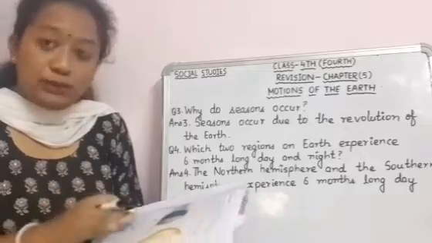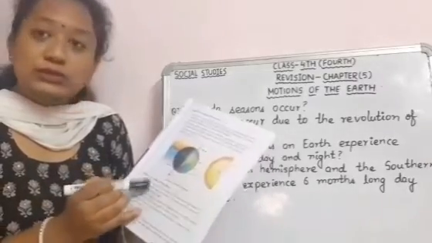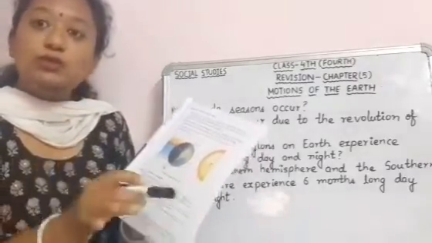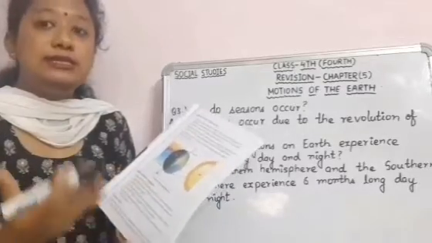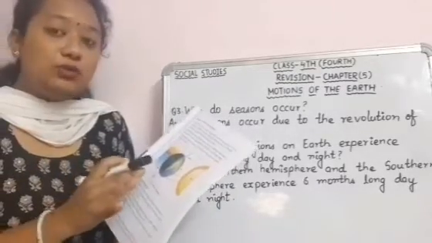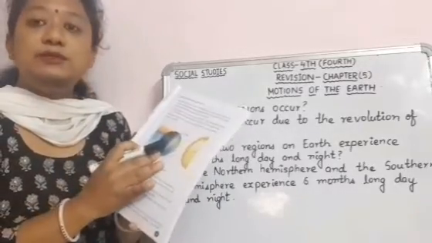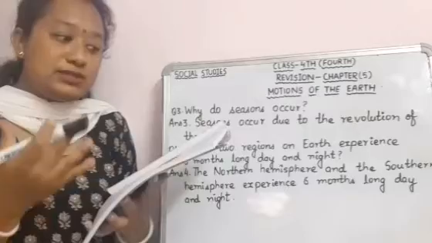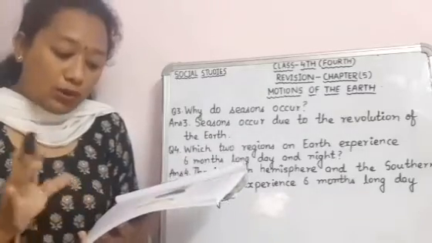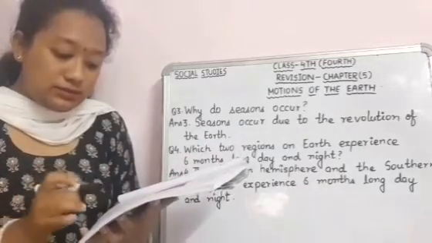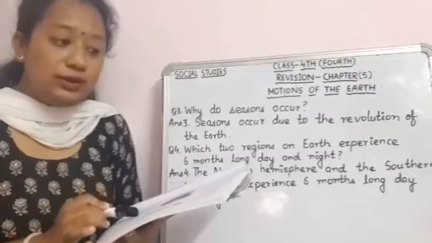And as opposite to that, when the south pole is tilted towards the sun, then the southern hemisphere will get more heat and light from the sun, and will experience summer season, with long days and short nights.